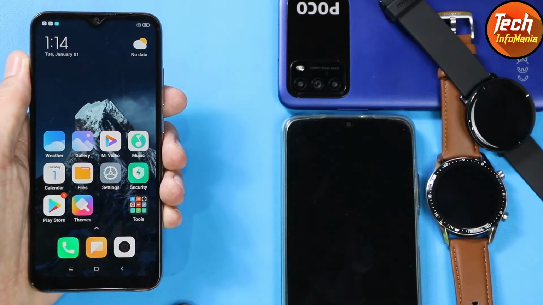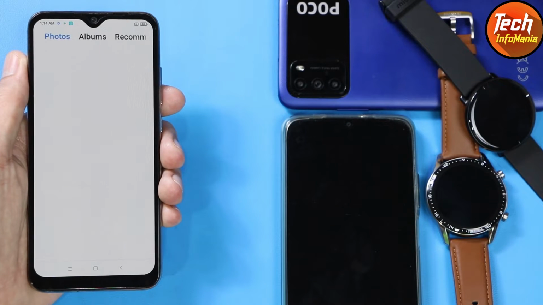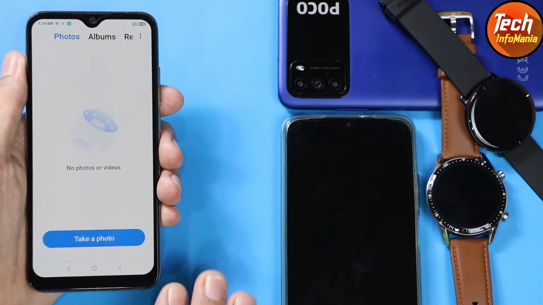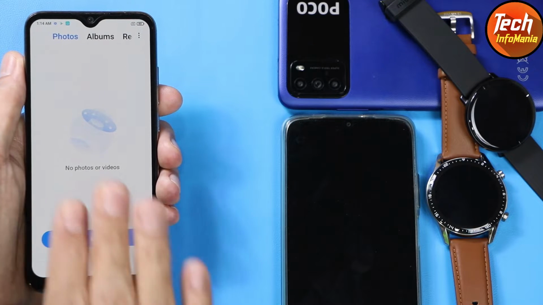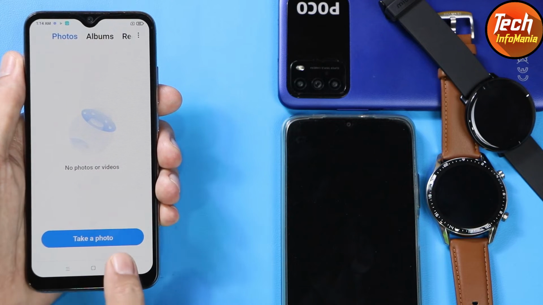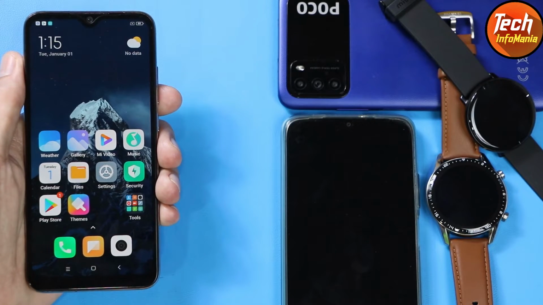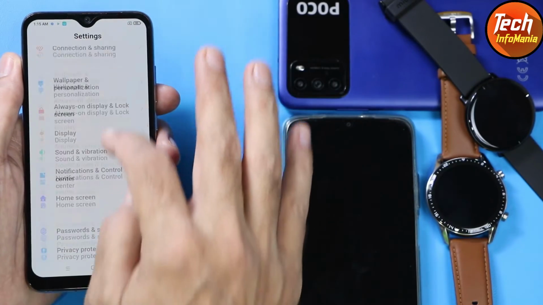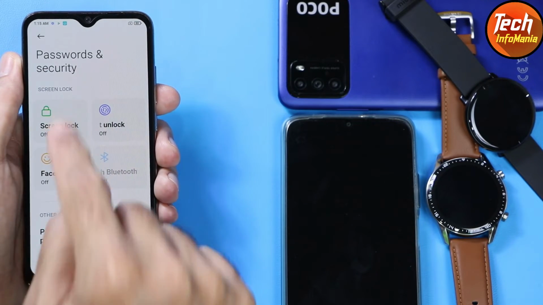First of all, and the most important thing that you need to do is to save the internal storage data. I can't guarantee that the data will remain there or not. Maybe after flashing or after updating, the set may require formatting data, so the data will get formatted. So it is better to save the data, and check that the battery is charged to a minimum of 50%. Then go to settings and go to password and security. If you have turned on the lock screen password, then turn it off.